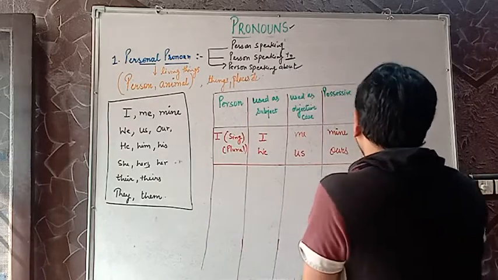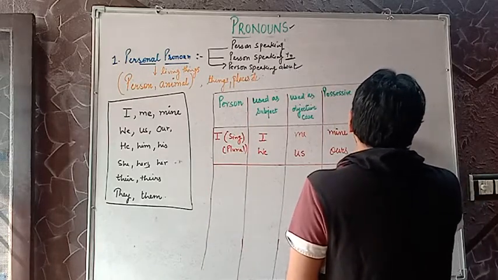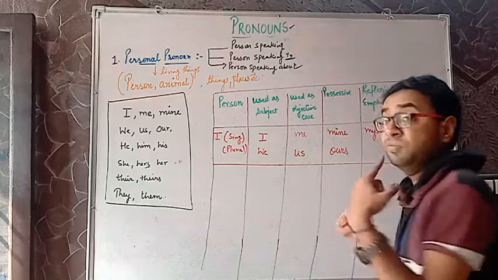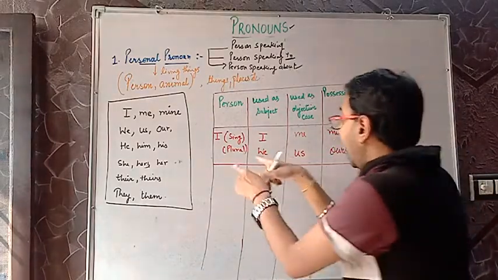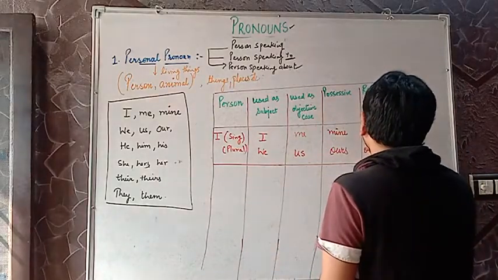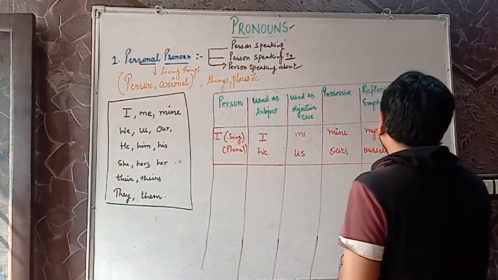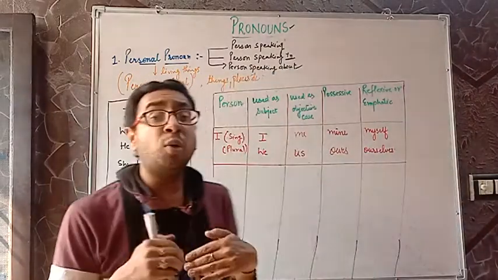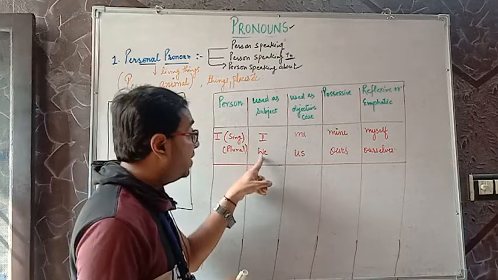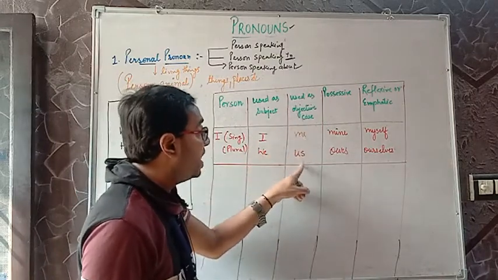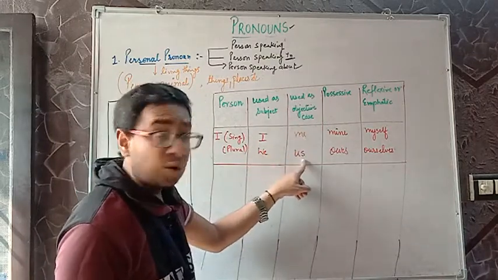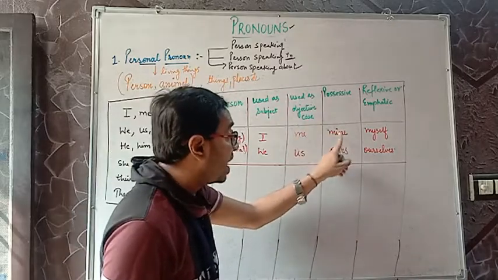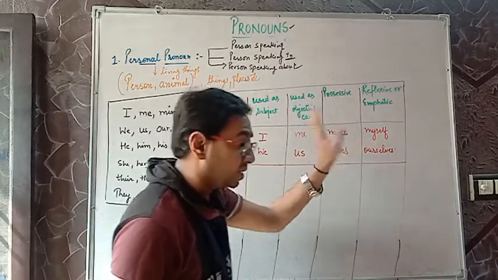Basically, reflexive, I become myself, and we become ourselves. Why are we considering plural form? Because we are talking about our. So I, we, me as the objective case, us as again objective case, possessive case mine, ours, myself, ourselves.